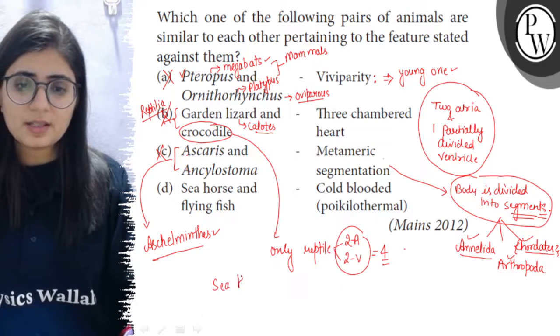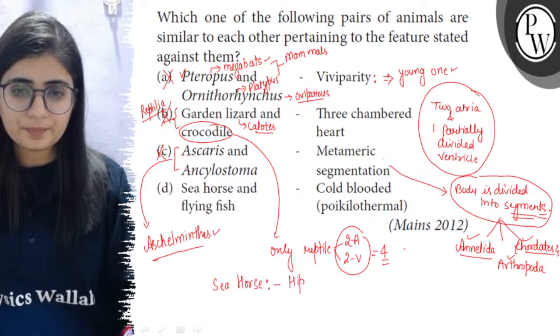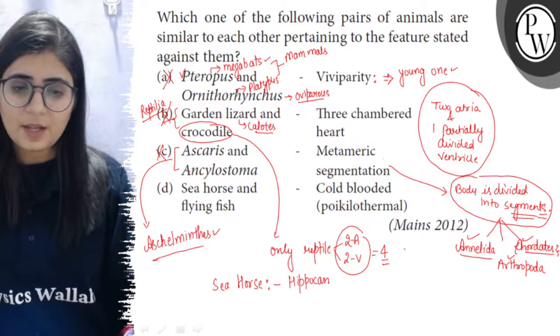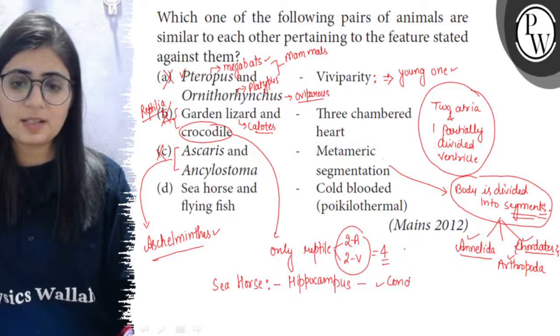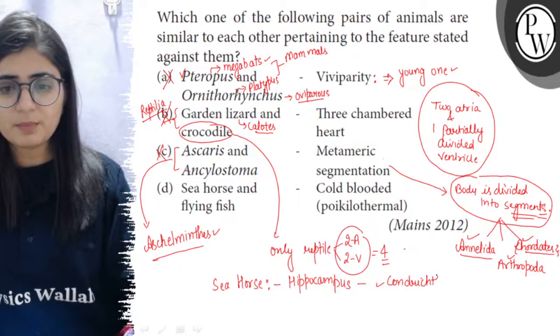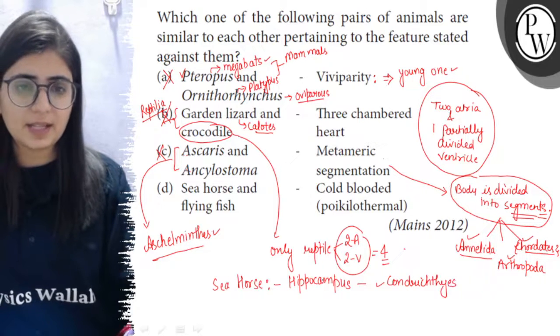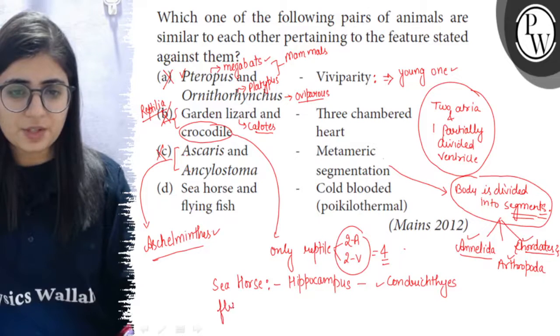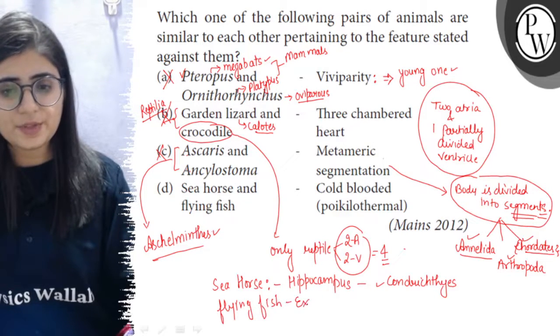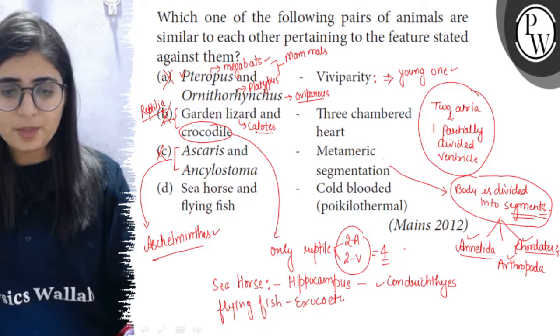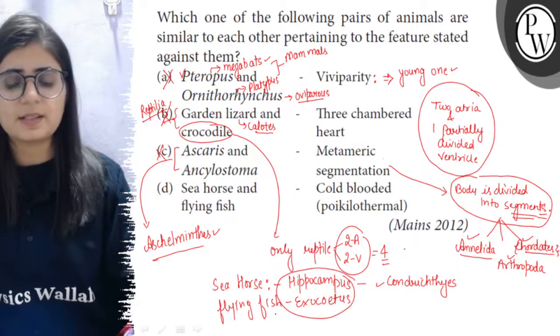Seahorse is also known as hippocampus. Actually, it is a fish. So hippocampus is a cartilaginous fish. It belongs to class Chondrichthyes because it is having a cartilaginous skeleton. And the flying fish. Flying fish is also a fish. The scientific name is Exocoetus. So they both belong to the Pisces.